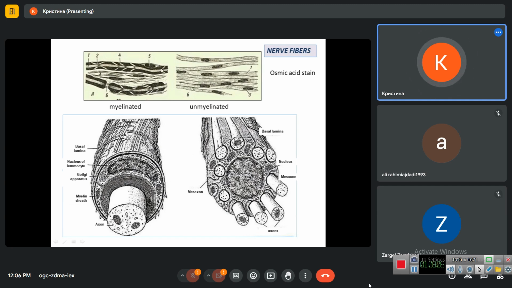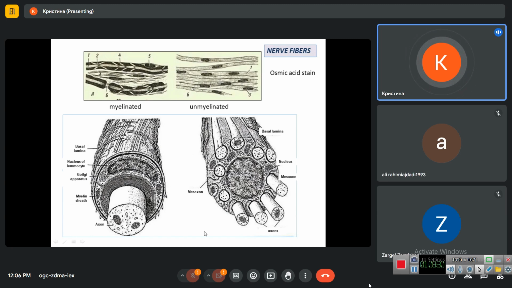So here we see the drawing of the preparation stained with osmic acid and the carmine staining to see cell nuclei. In both cases, we have the cell nuclei of Schwann cells included in the myelinated and non-myelinated nerve fibers in the peripheral nervous system.